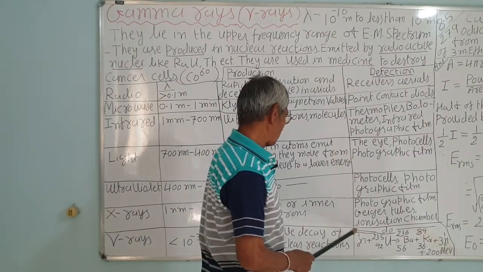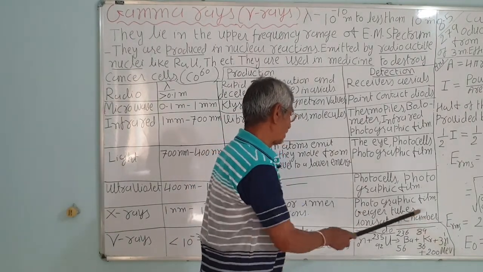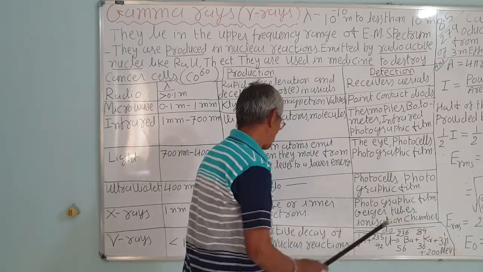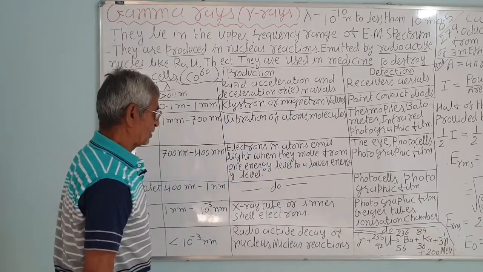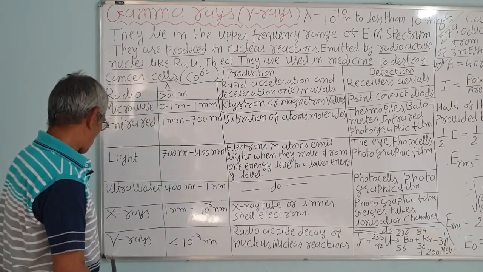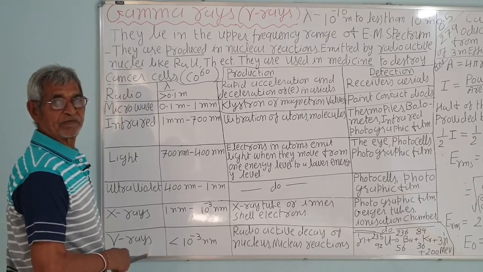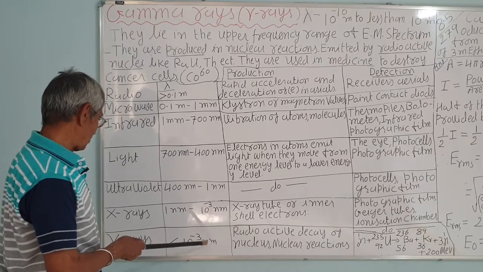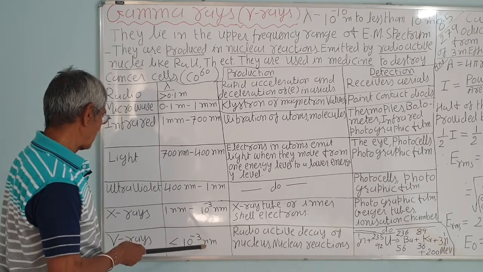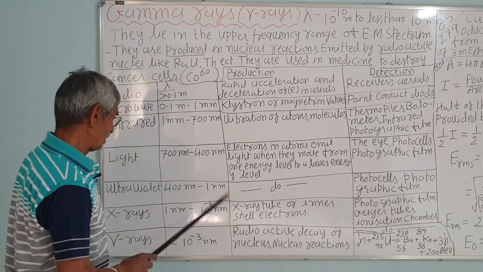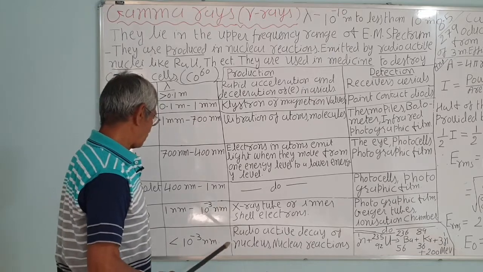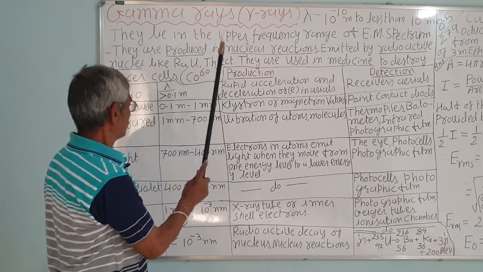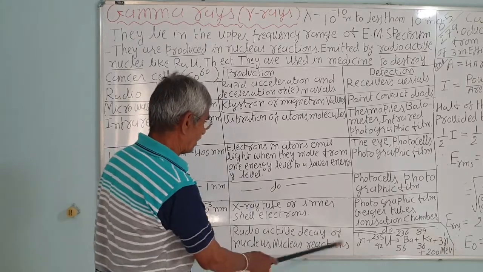It can be detected also by an ionization chamber. In that there is only water vapor, so tracks are made. That is not in your course to study in detail. The Wilson chambers, etc. The gamma rays are the most energetic rays. Maximum frequency and minimum wavelength, less than 10⁻³ nanometer, less than the X-rays. Correct? And they are produced during the radioactive decay of uranium, radium and thorium. Decay of the nucleus or nuclear reaction.